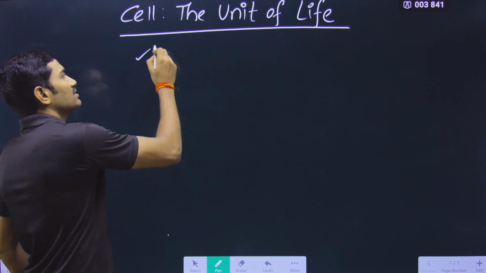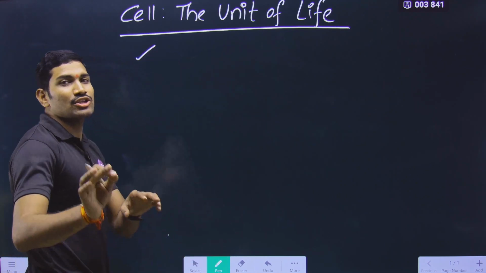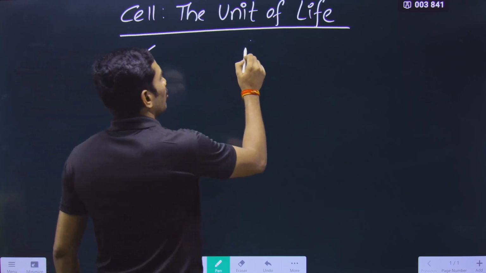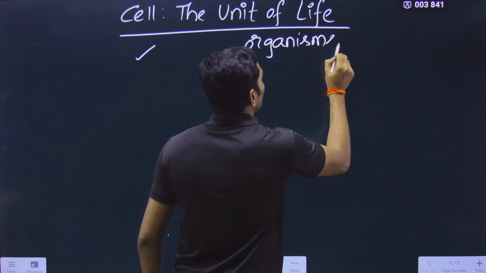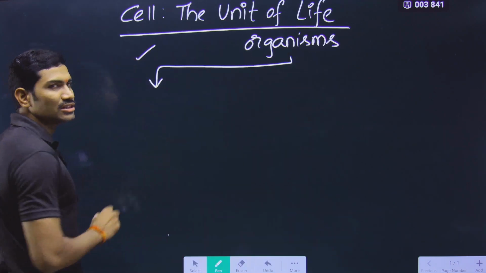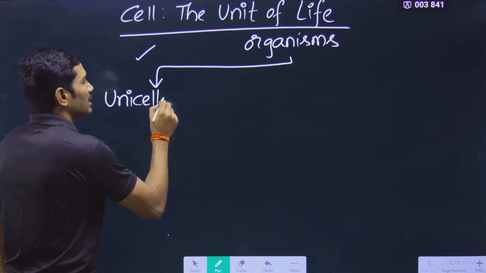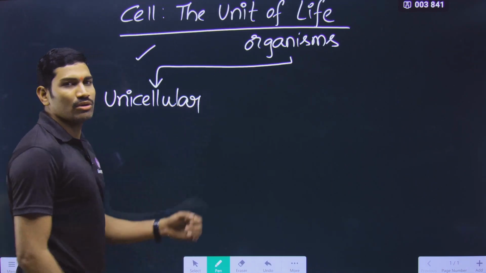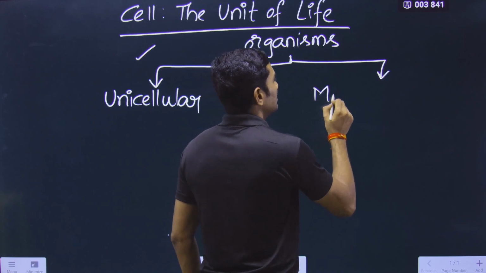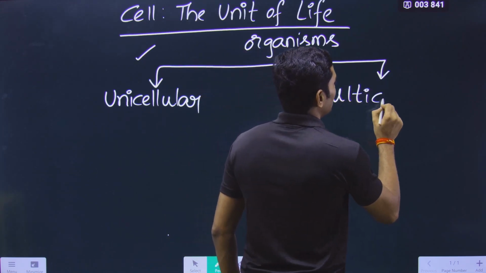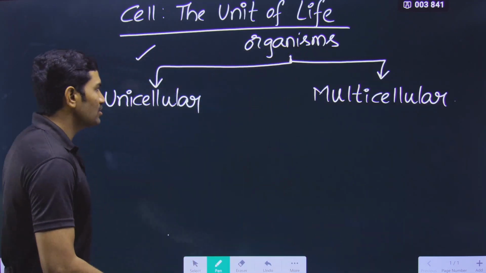What is the first point we discussed? Only living organisms have the basic unit called cell. And now based on this, we are classifying the organisms into two types. What are these two types? Based on the number of cells, we are classifying into two types. They are called unicellular organisms and multicellular organisms. What is this unicellular?